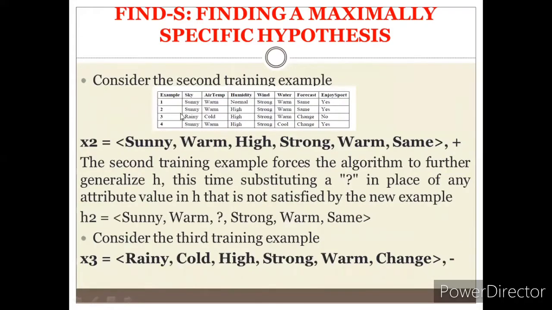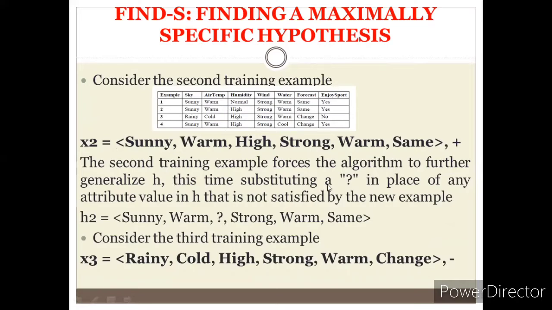Now moving to the second training example: sunny, warm, high, strong, warm, same. The second instance is a positive instance because it is yes. Since it's a positive instance, the second training example forces the algorithm to further generalize h. So how to generalize here?